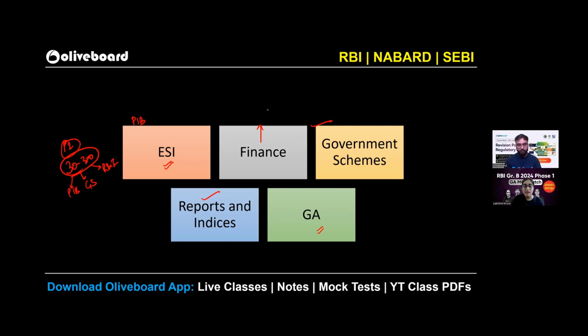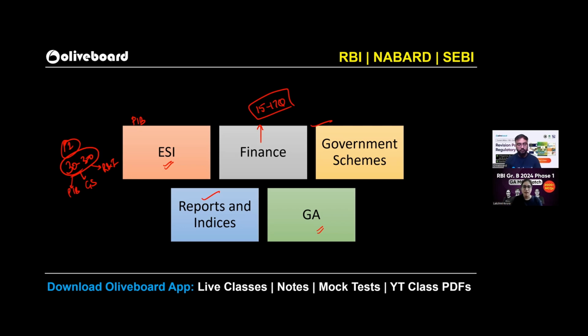From finance, RBI circulars, we all know. If you start from January month till May month, June month, it'll just take maybe 12 hours or maybe 13 hours to complete all the RBI circulars. We have already taken it. So finance, the number of questions in the last year, as I can see, 15 to 17 questions, both the years, somewhere 15, somewhere 17.